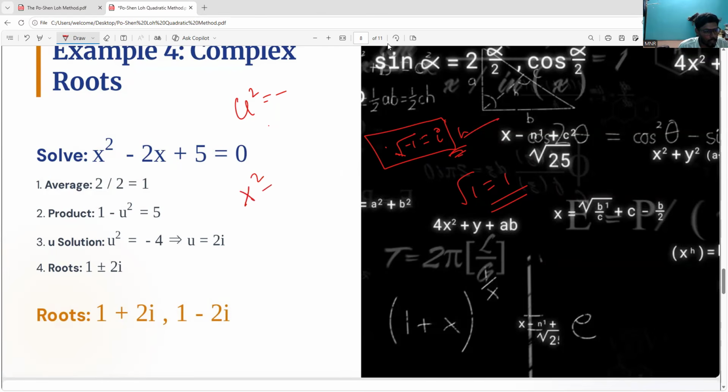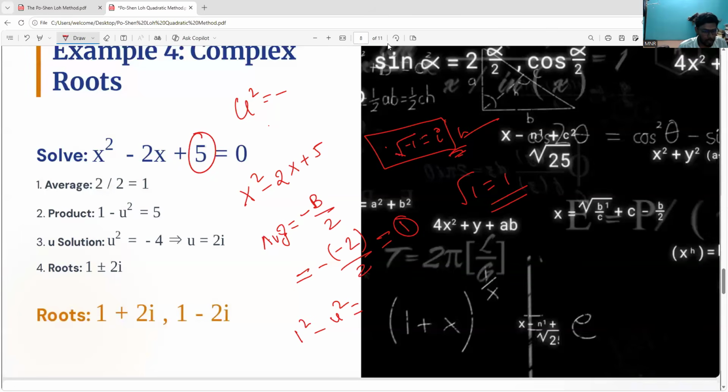So you can write the expression. x square minus 2x plus 5. I'm not even writing the formula, teachers. Directly I'm going now. I know average square minus u square equals the last number. So my average, could you please respond, everybody? Average equals, what is the formula? Minus b by 2. So minus of minus 2 divided by 2, which equals 1. Okay. So now directly I'm going 1 square minus u square equals the last number, 5. So u square equals 1 minus 5, which equals minus 4. So you all can see that, everyone: u square equals minus 4.